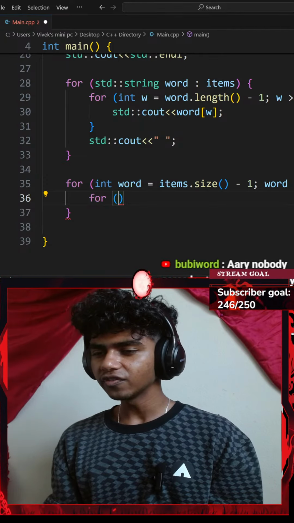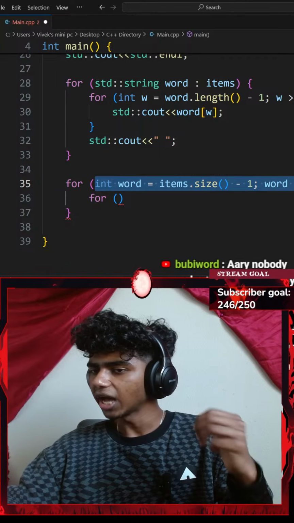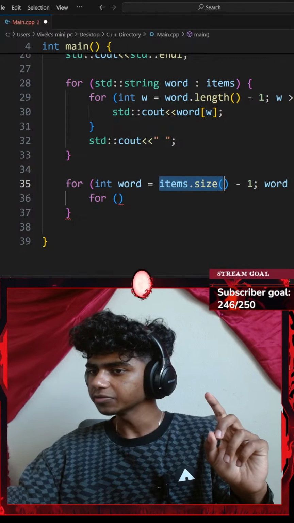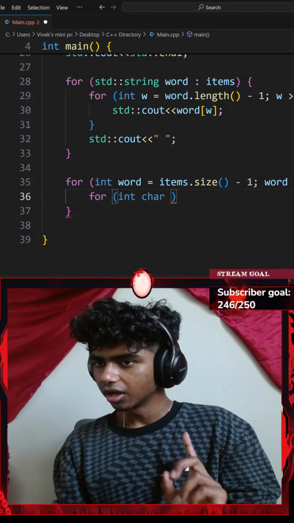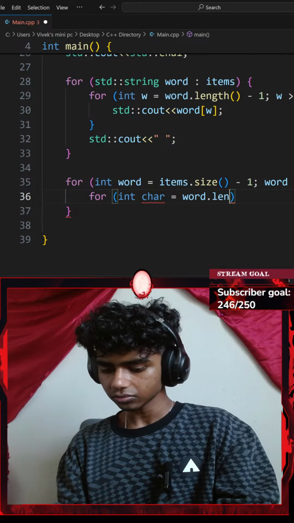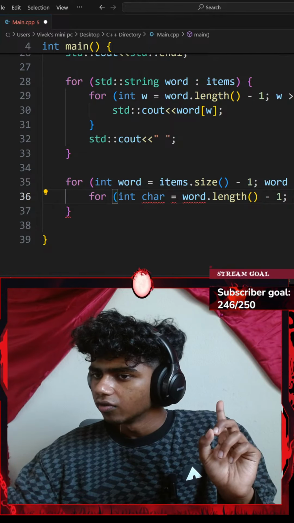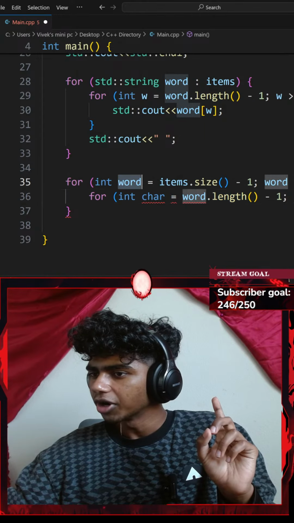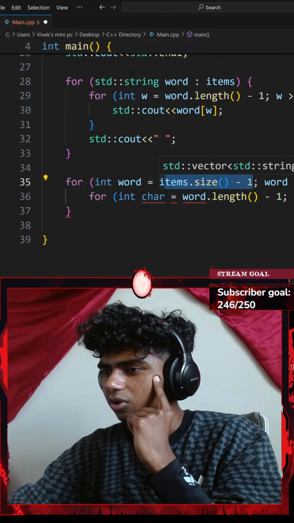Okay, so for every, let's see. I did reverse my vector here. Now I want to reverse every individual word. For every word in my items.size. Now let's go for every character which equals my word dot the length function, minus 1. For every integer of character in my word dot length. Isn't my word my length yet? I'm pretty sure it should be, because oh wait, that is items.size minus 1.